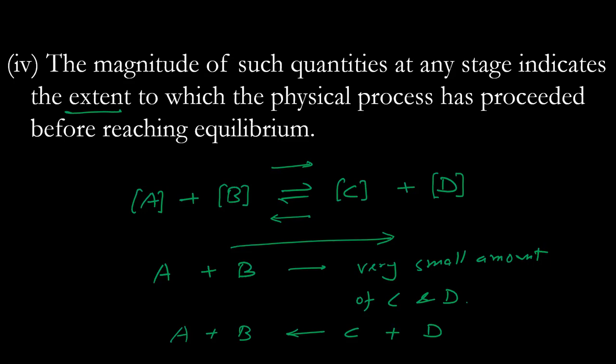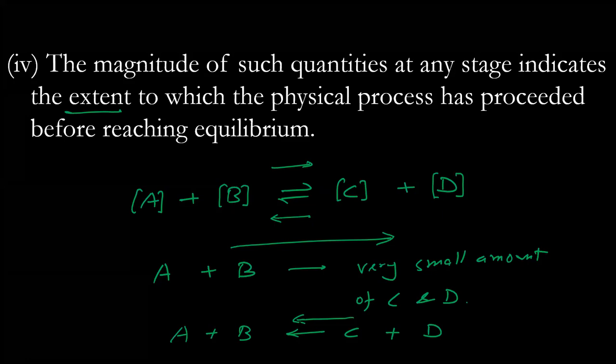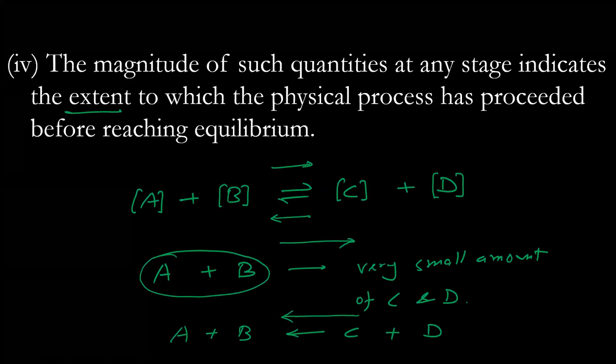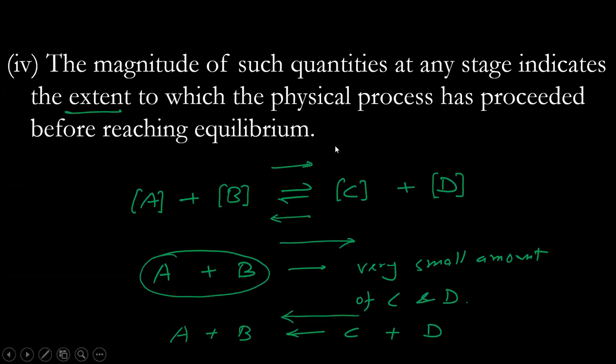But in some time, the reverse rate will also start increasing. Then after some time, when A and B have been consumed up to some extent, the rate of forward reaction will start decreasing. But because now we have sufficient C and D, the rate of reverse reaction will increase. And at some time they will become equal. That condition will be known as equilibrium. Yes, Shashwat, good. That is known as reaction quotient. About that, if we have time, we will be talking today.